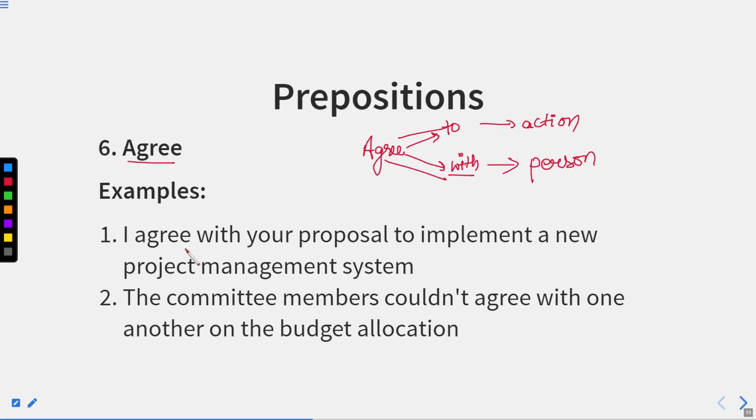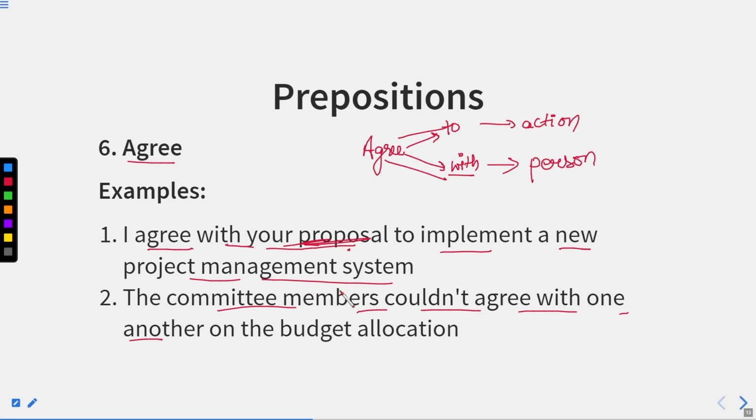Let us see two examples of it. I agree with your proposal to implement a new project management system. So I agree with what? Your proposal. So I'm agreeing with something. The committee members could not agree with one another. So the committee members are there, they do not agree with one another.